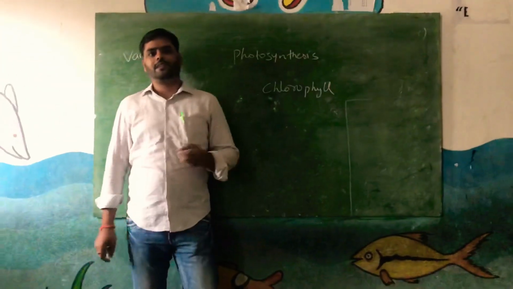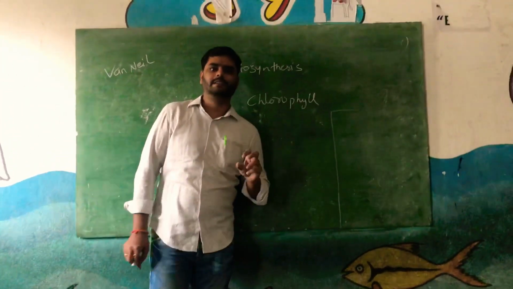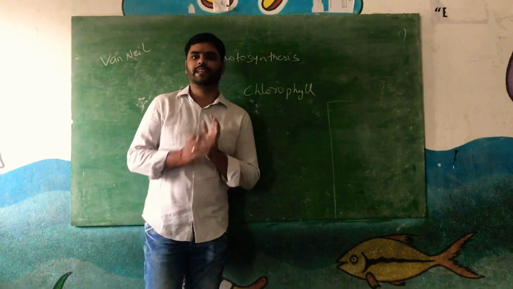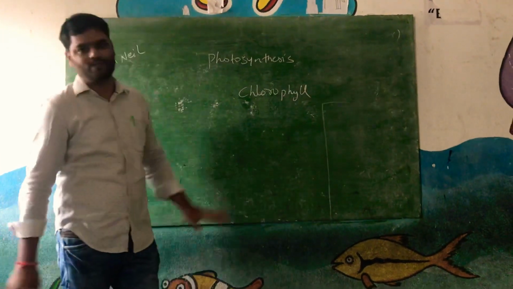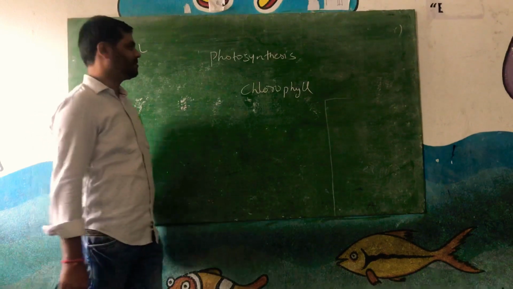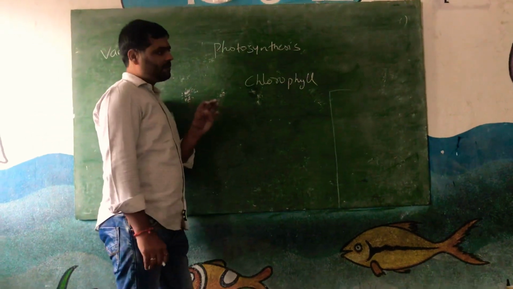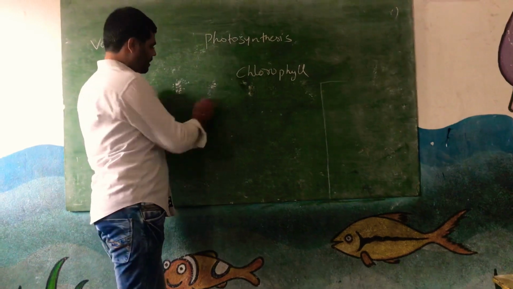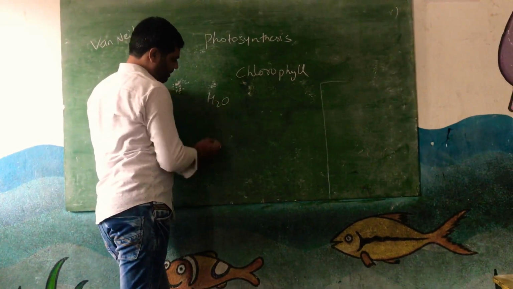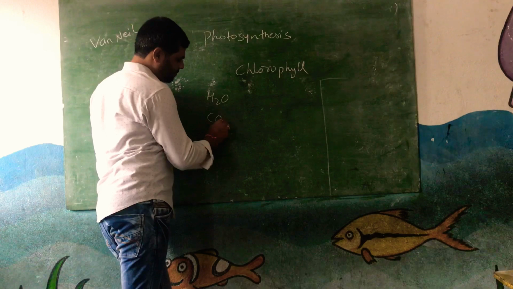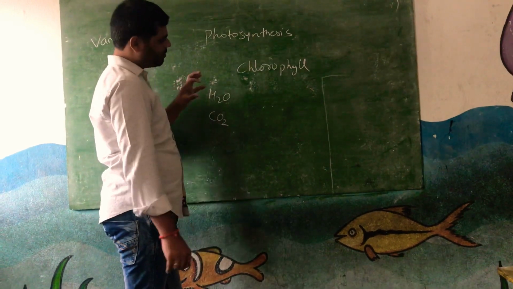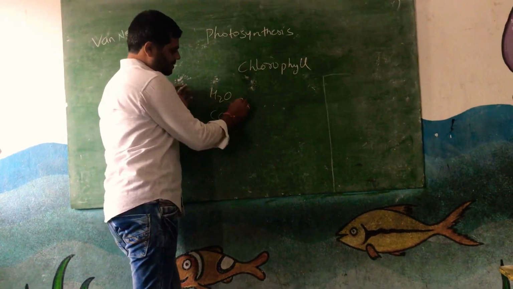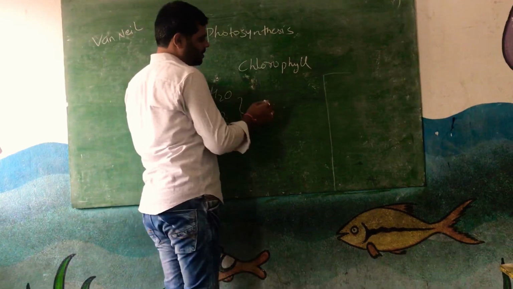Photosynthesis is a process which we can observe in the plants where we can see the green color. The green color is just because of the pigment chlorophyll present in the plant. This chlorophyll pigment will make the small inorganic elements like water molecules from the soil and carbon dioxide from the air react in the presence of sunlight. In the presence of sunlight, they will give complex compounds like